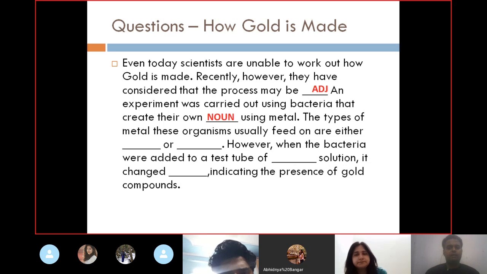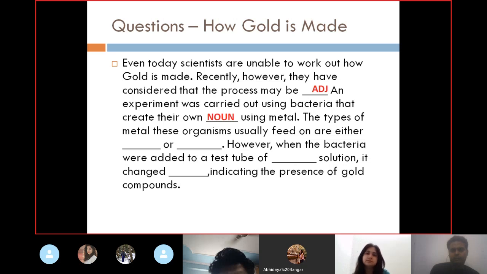The types of metal these organisms usually feed on are either... So as you can see, there are two blanks, either and or. It is followed by this particular thing, the conjunction either or.